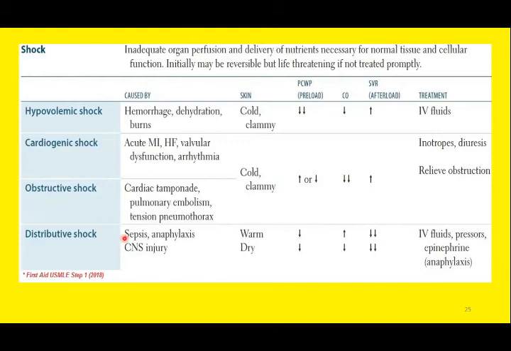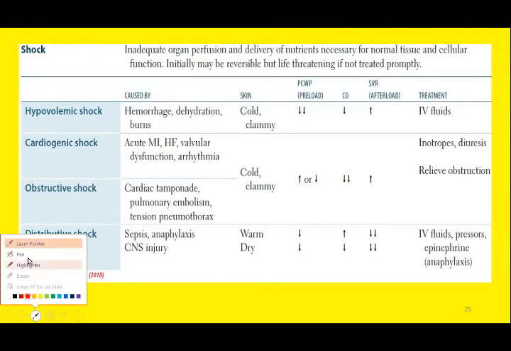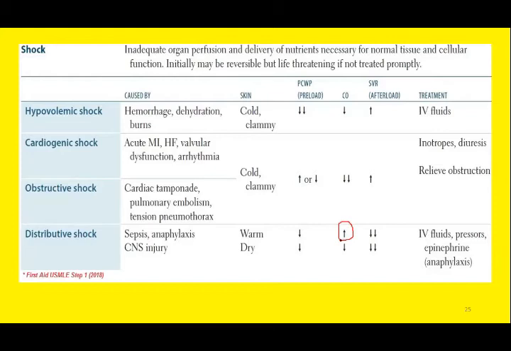The other unique feature of septic and anaphylactic shock is the increase in the cardiac output. So you can see in septic shock, the cardiac output is increased. Rest of the shocks show a decrease in the cardiac output, but in septic shock and anaphylactic shock, the cardiac output is increased. That is why these two types of distributive shock are sometimes labeled as high cardiac output shock.